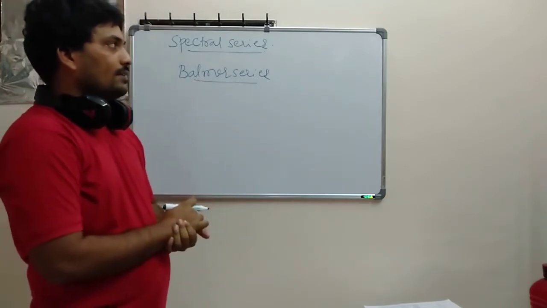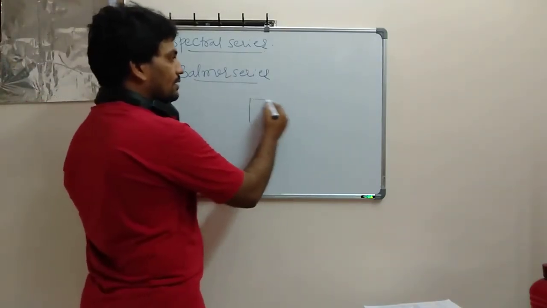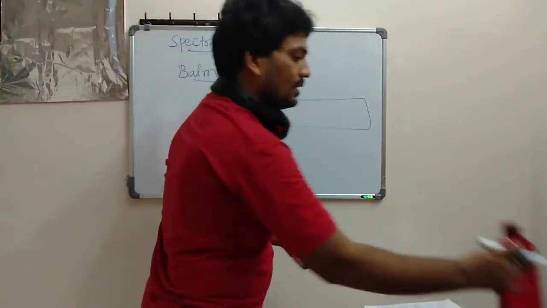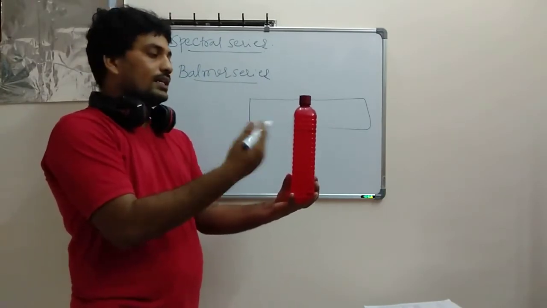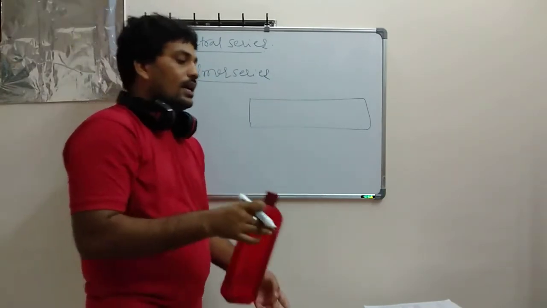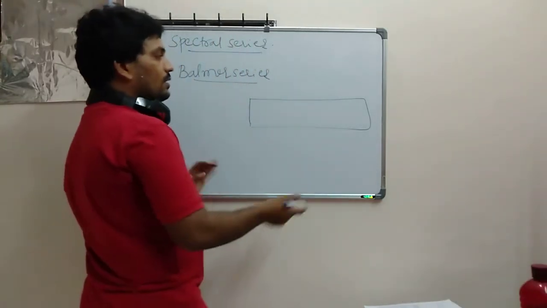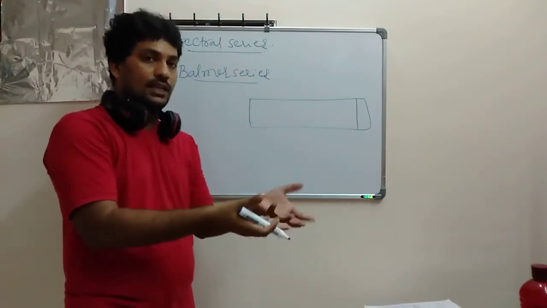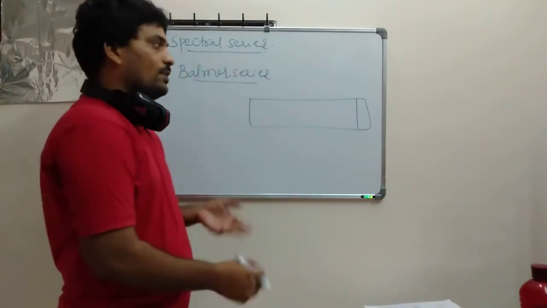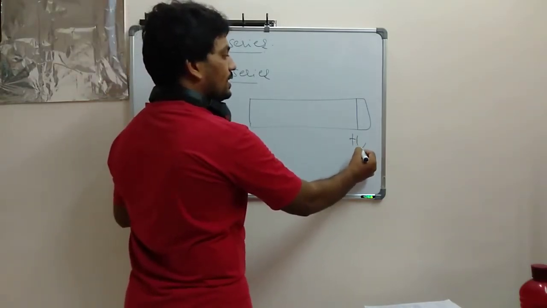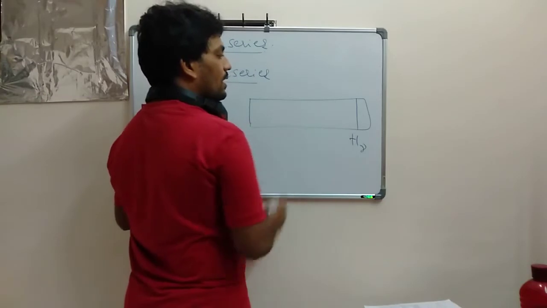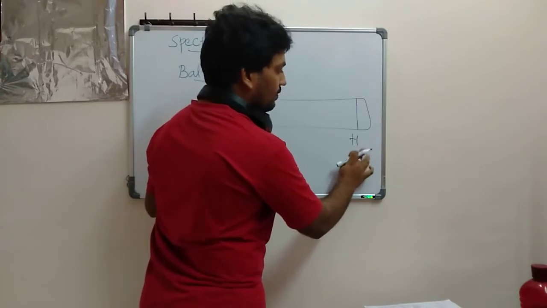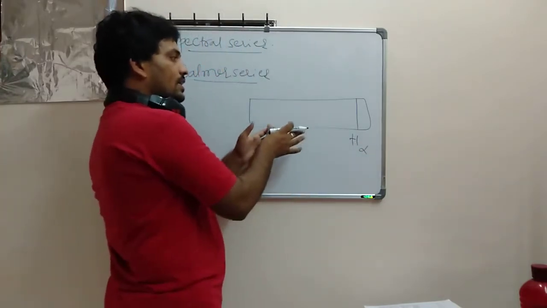Balmer explained that. He took a discharge tube like this, and he impacted it with a high energy particle. He found some kind of spectra here. He didn't express any formula, but in a theoretical manner he explained the hydrogen atom lines with H gamma and so on. He started with alpha, which has the highest wavelength.